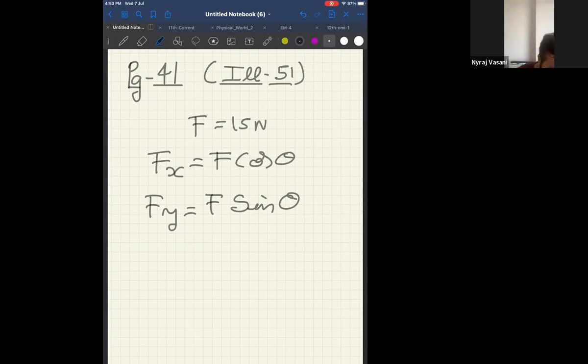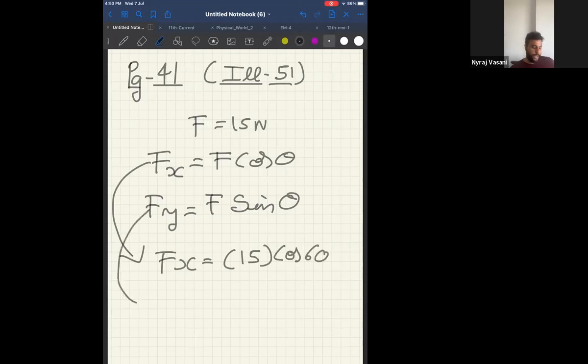Now look at the question. In the question, is the angle given? Angle is given 60 degree. Therefore, can I say my horizontal component Fx will be force is given as 15 cos 60 and Fy, my vertical component, is given as 15 sin 60, correct?